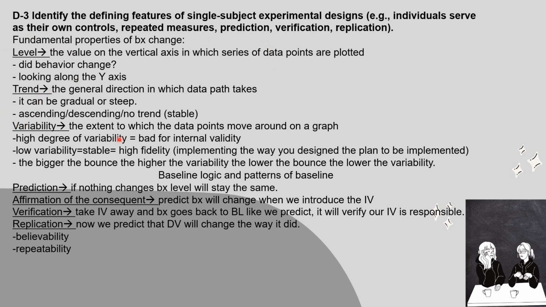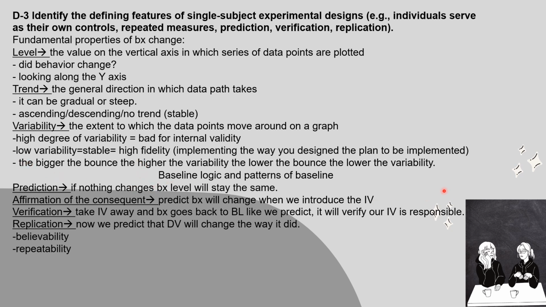Then we have trend. This is the general direction in which data path takes. It can be gradual or steep. This is ascending, descending, or no trend, which would be stable. Next we have variability, the extent to which the data points move around on a graph. High degree of variability equals bad for internal validity. Low variability equals stable, which equals high fidelity. Implementing the way you design the plan to be implemented. The bigger the bounce, the higher the validity. The lower the bounce, the lower the validity.